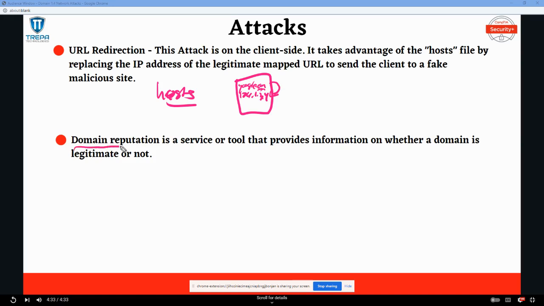And then we have domain reputation. This is just a tool you can use that provides you information on whether or not a domain is legitimate. So if you go to google.com right now in a new tab and type in domain reputation tool, you'll find tools where you can see known malicious domains out there in the world. We kind of talked about this in our social engineering attacks, where you can integrate a DNS blacklist into filters and gateways on your systems.